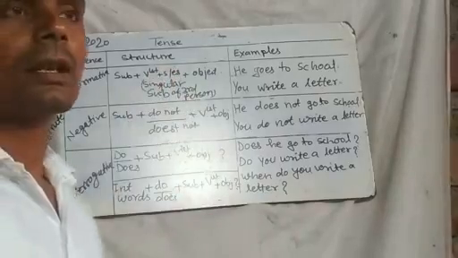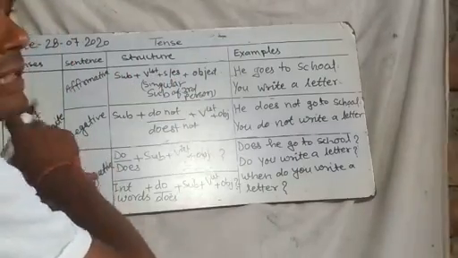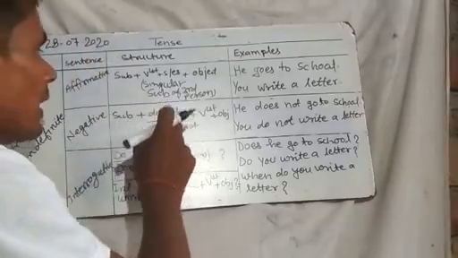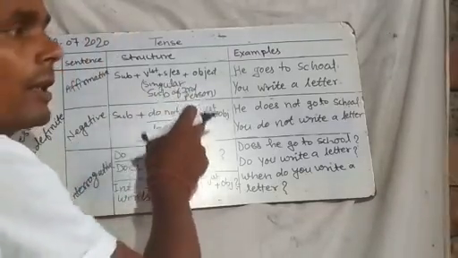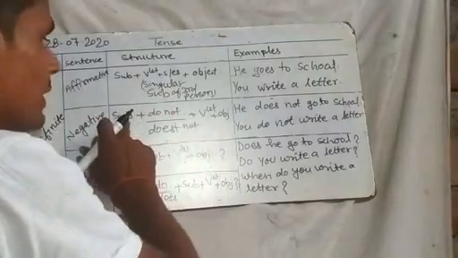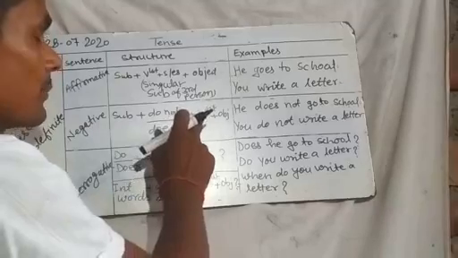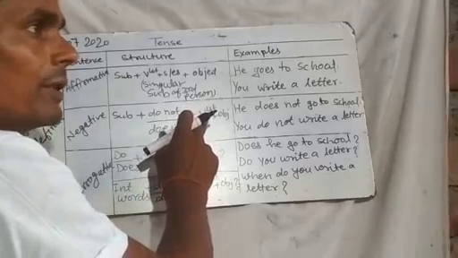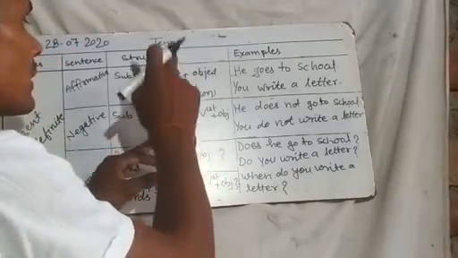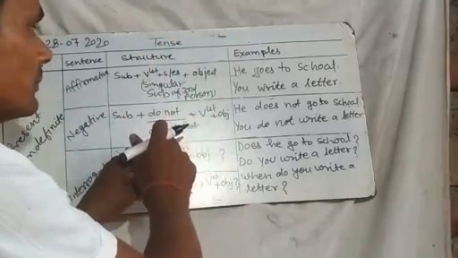That is clear. In the same way, if we go to the negative sentence of the present indefinite tense, we use do not or does not as a helping verb or auxiliary verb. The structure is subject plus do not or does not plus only the first form of the verb. Here we do not use s or es. Does not is used with a singular subject of the third person, meaning he, she, it or any other noun.